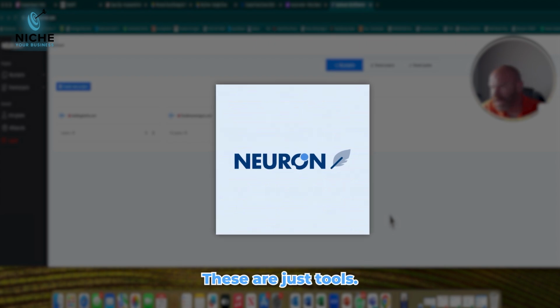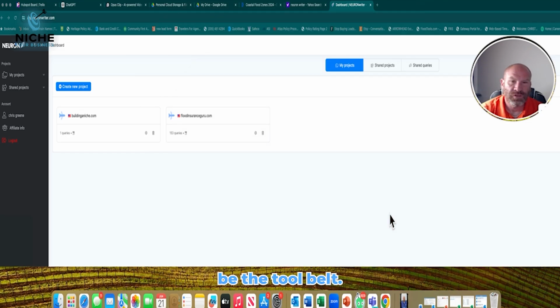Remember, with these tools, these are just tools. They should not be the tool belt. You want to make sure you're humanizing your content. You're not just putting trash out there.